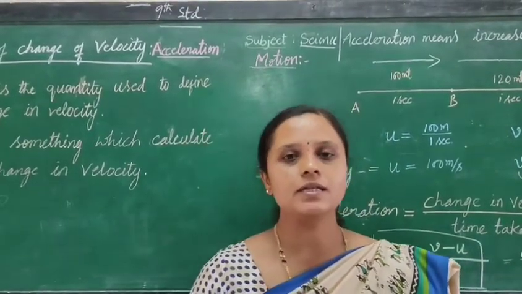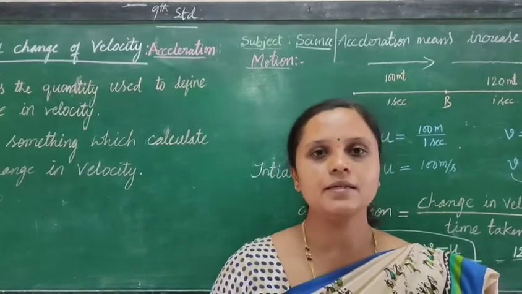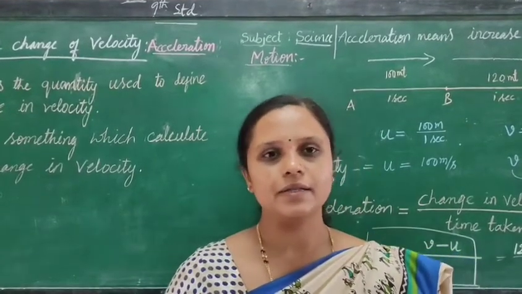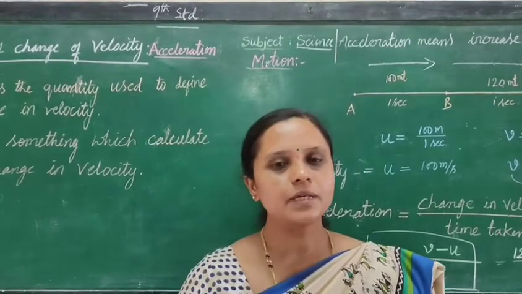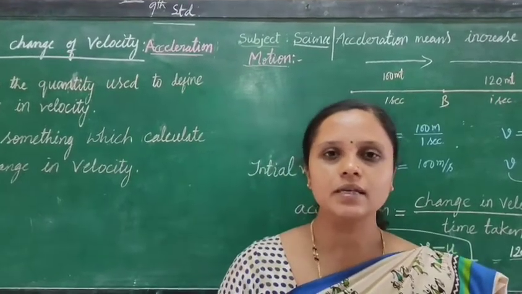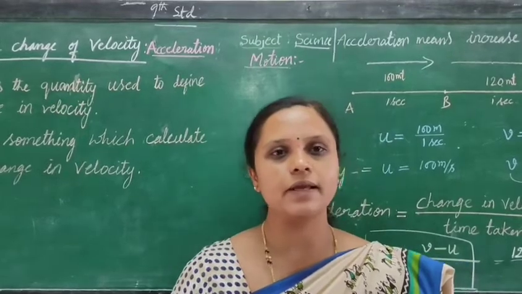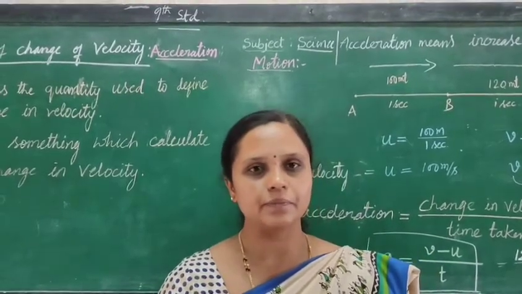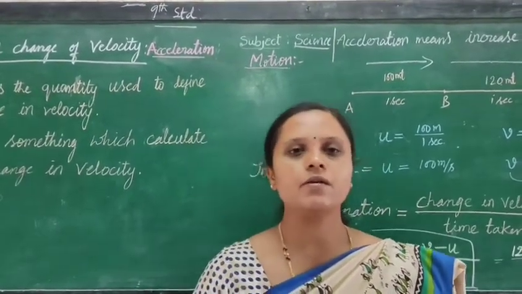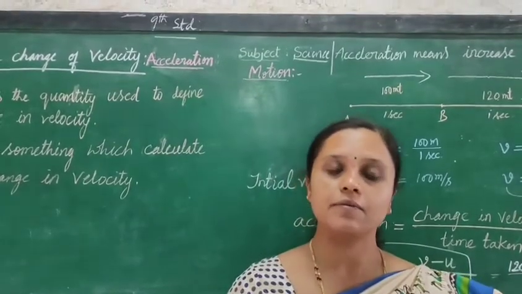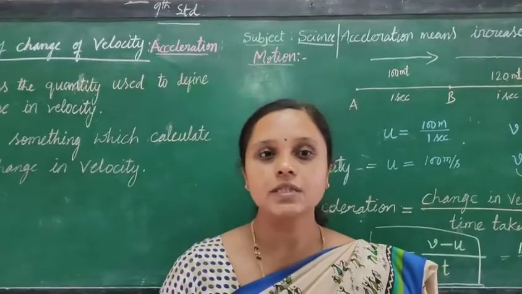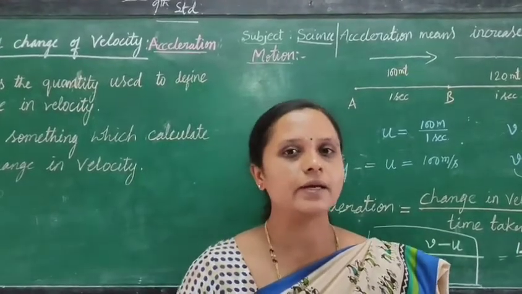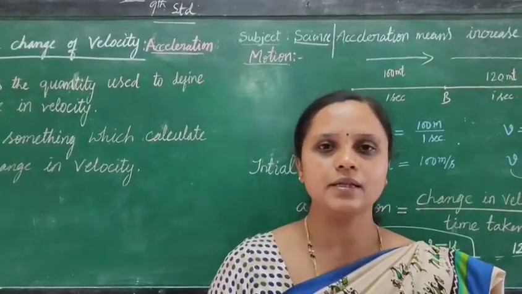Students, you are also studying about uniform velocity and non-uniform velocity. What is meant by uniform velocity? When an object travels equal distances in equal intervals of time, it is called uniform velocity. What is the meaning of non-uniform or variable velocity? If the speed of an object changes, then it is called non-uniform velocity.